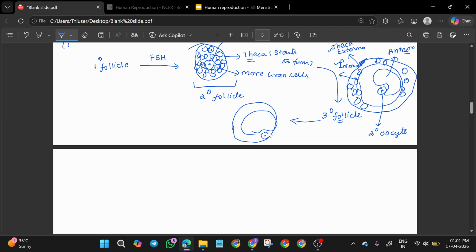Here the secondary oocyte will be present, surrounded by one layer called the zona pellucida. According to NCERT, where does the zona pellucida form? It forms in the Graafian follicle. It actually forms even earlier, but NCERT has given it in the Graafian follicle, or mature follicle. So you can read this once in NCERT.